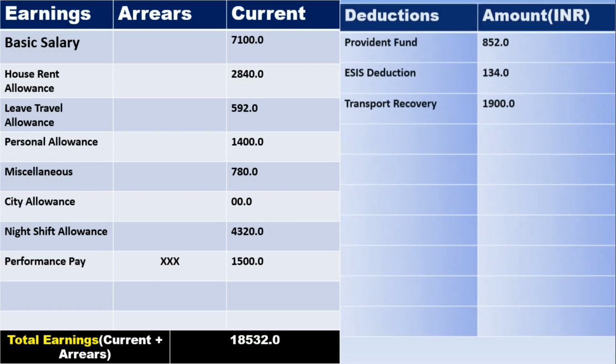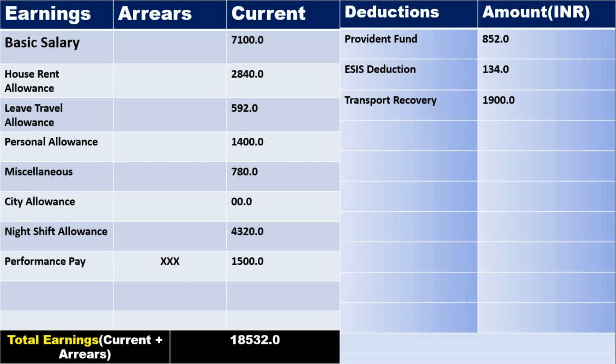Now, deductions. There are various types of deduction. First is provident fund. It is deducted every month, 852 rupees. ESIS deduction. Basically this is for your insurance, and it is deducted 130 rupees every month. In case of NQT candidates, this is deducted only in 2 months, and the amount for them is 1,888 rupees.